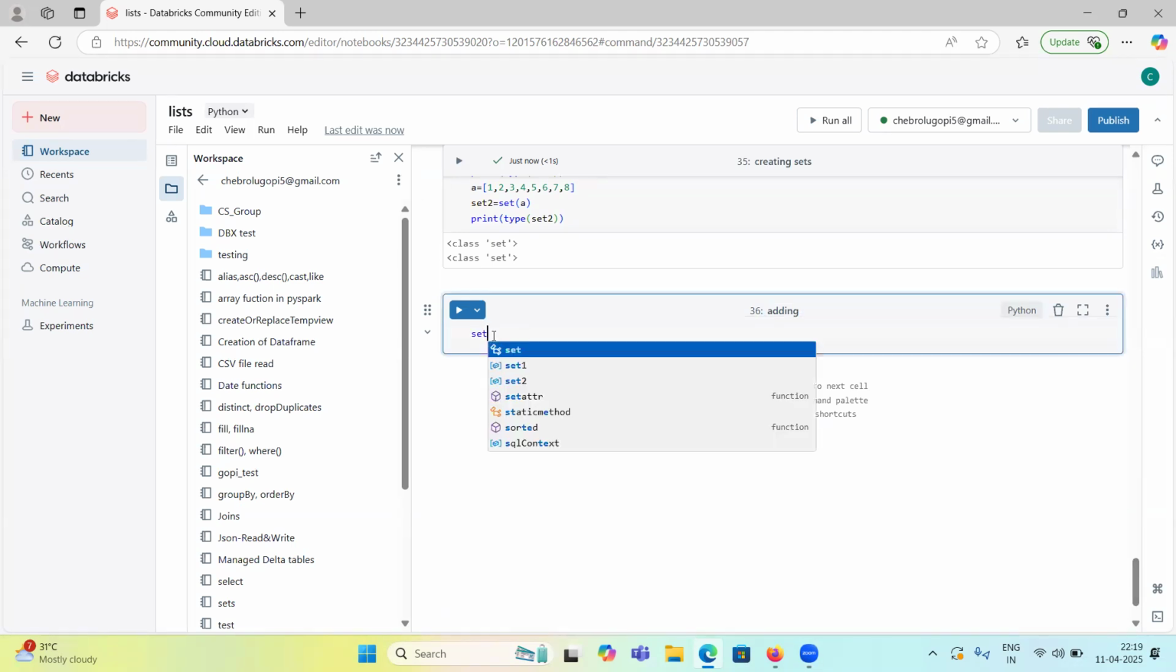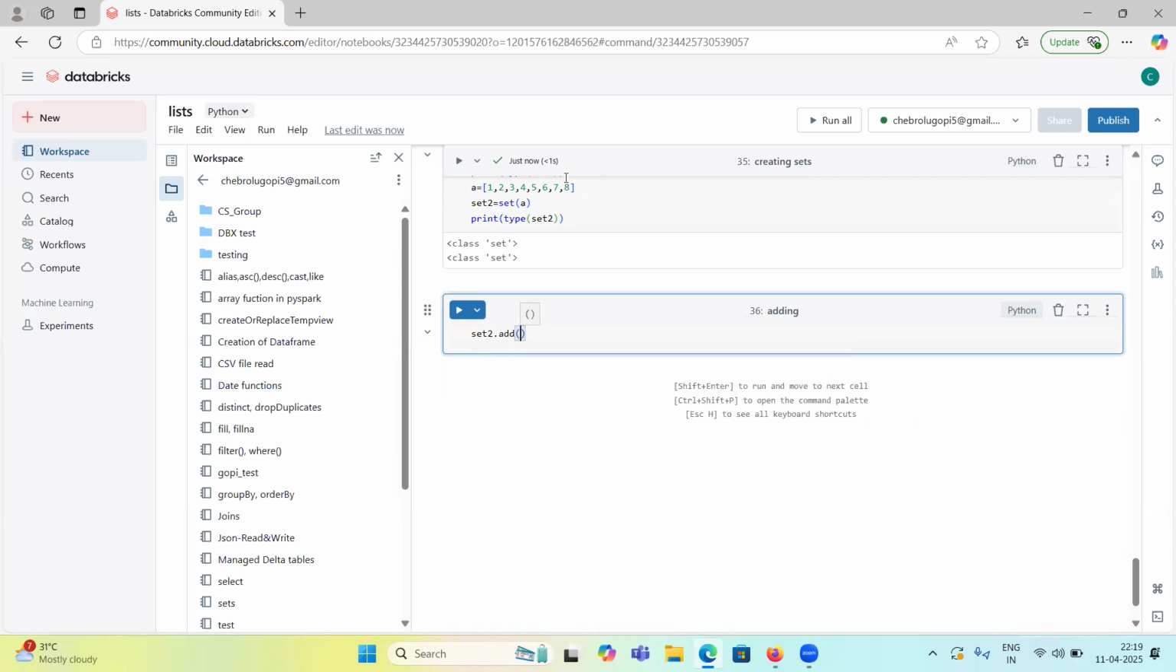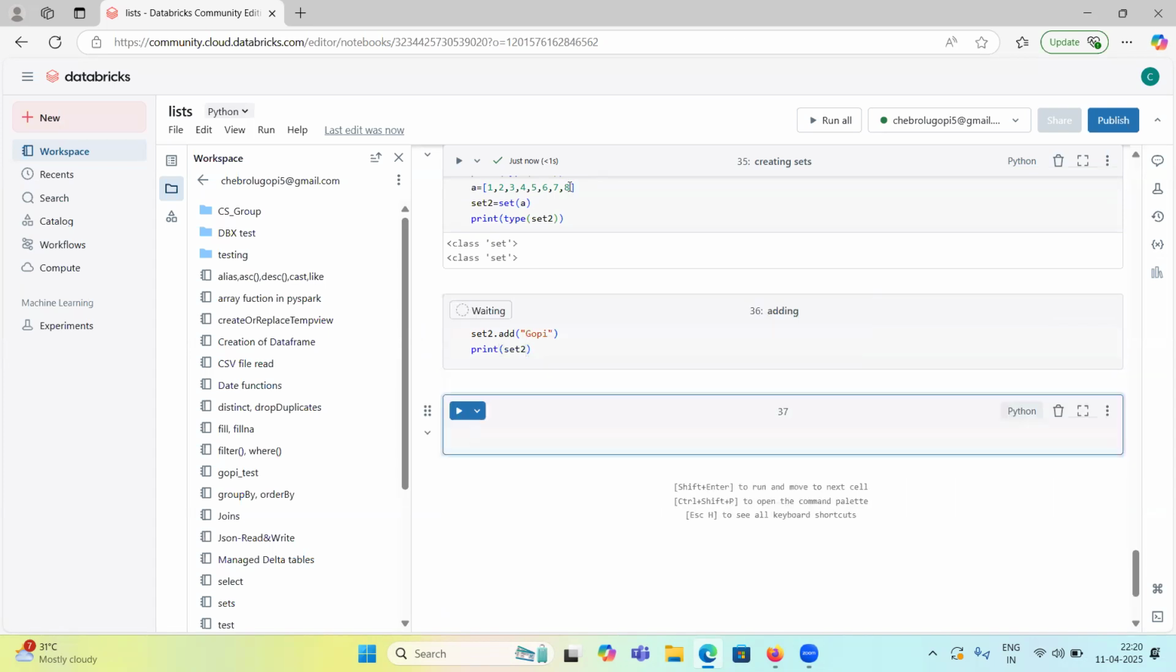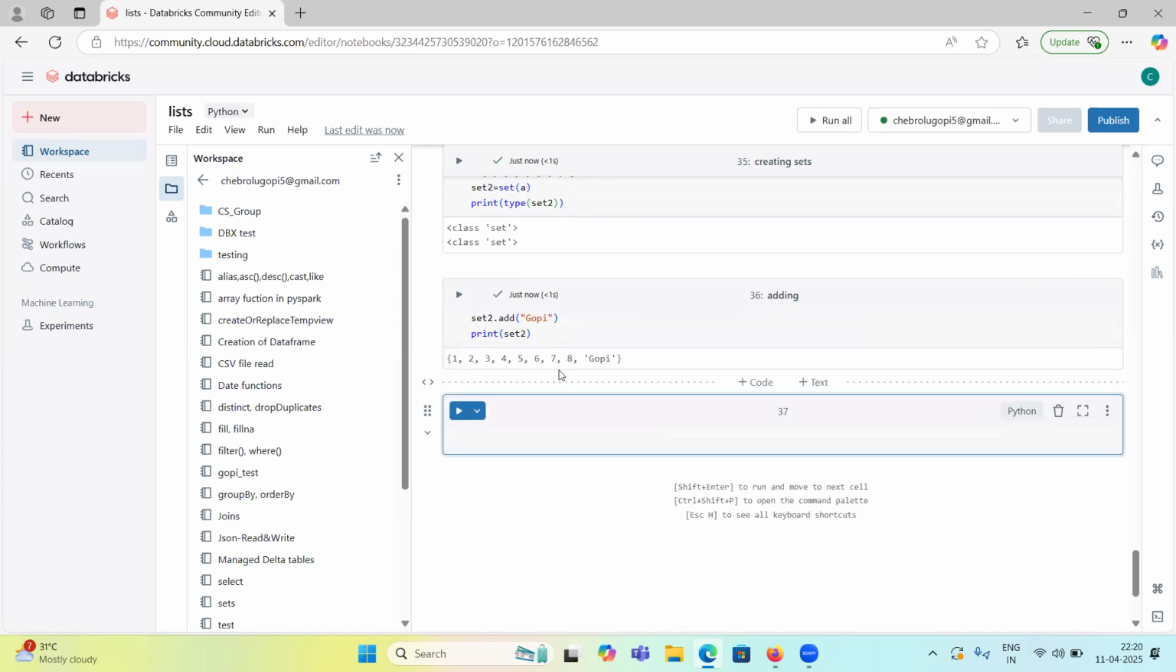If we have set two, and I want to add an item we don't have, Gopi we don't have, right? So let's add Gopi and print this set two. See, earlier we had 1, 2, 3, 4. This is the original set. To this set I have added Gopi. So it is added. We can add items, and in a list we have seen insert and append. Those are for only one item. If you want to add one item, you can use either append or insert.